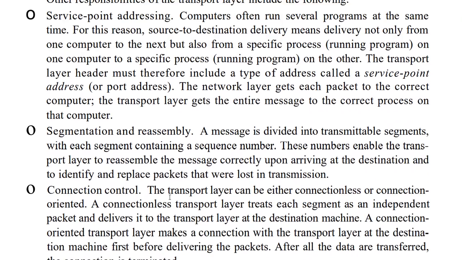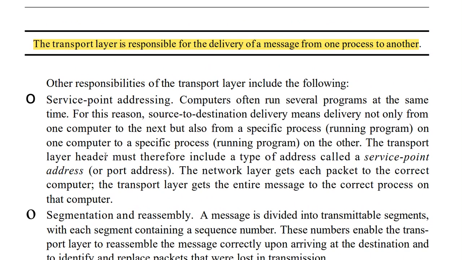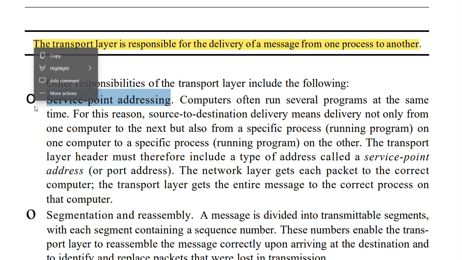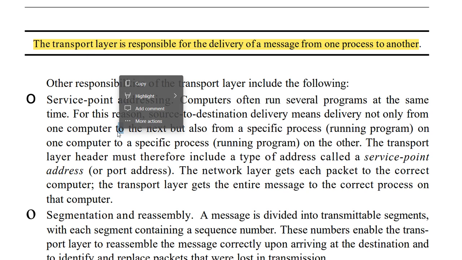Other responsibilities are like this: service point addressing. Sometimes a computer runs several programs at the same time, so source to destination delivery means delivery not only from one computer to the next but also from a specific process to a specific process, and that is taken care of in the transport layer.